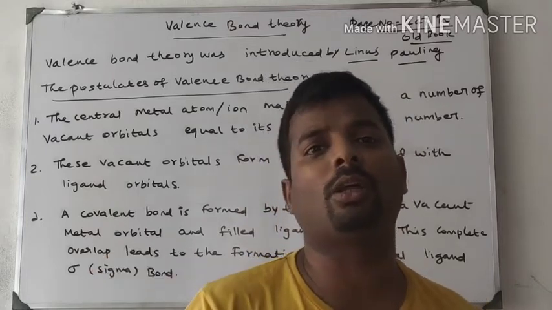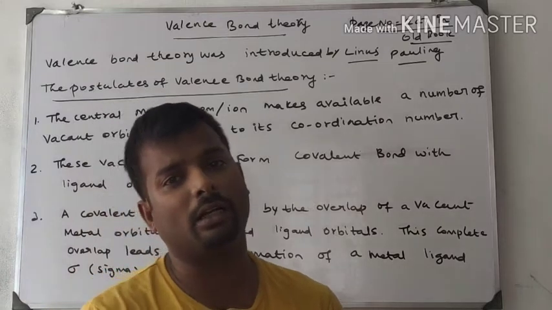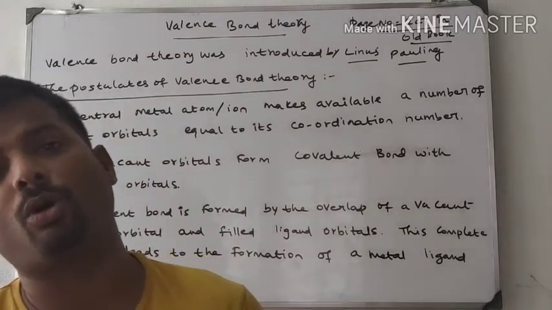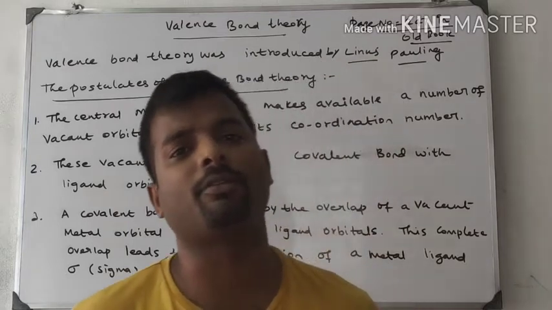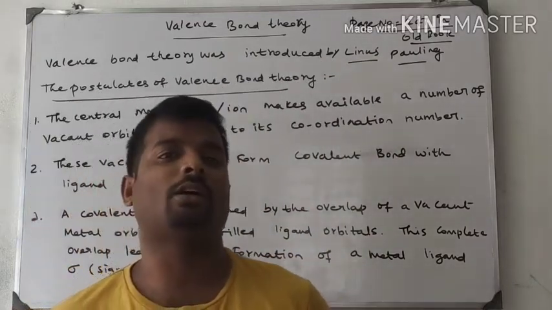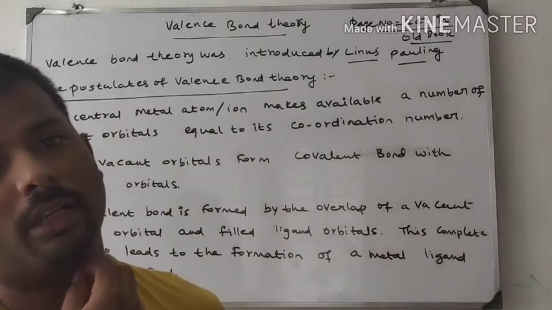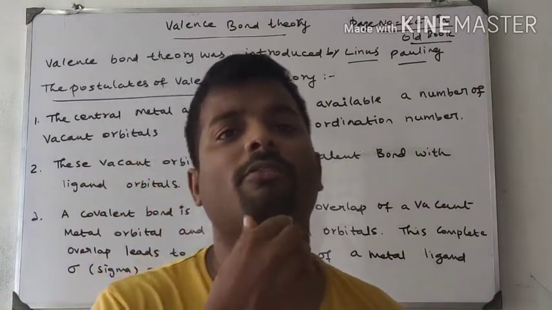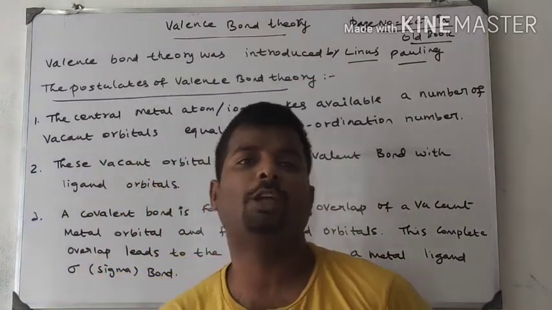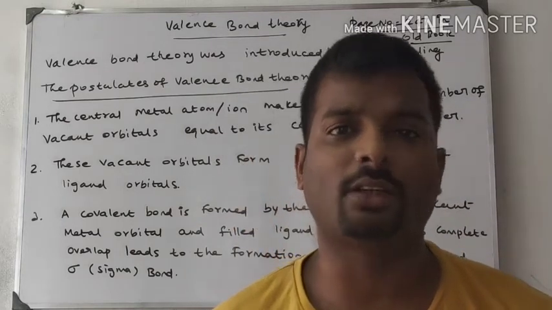Whenever the ligand donates electrons, they are shared by the metal and the ligand. Therefore, it is called a coordinate covalent bond. This is the type of bonding between the metal and the ligand. Okay. So now I am going to tell about the features of the valence bond theory. One more thing, valence bond theory explains the magnetic property and hybridization of the coordination compounds.